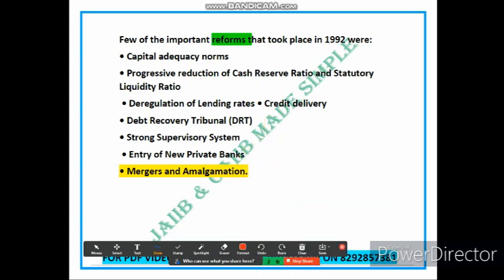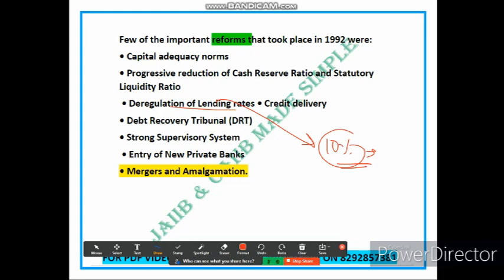The next point is deregulation of lending rates. What does it mean? Previously the banks in India were subjected to interest rate regulation, meaning there was a limit on the rate that they could charge for loans. The reform in 1992 deregulated lending rates, giving banks more freedom to determine interest rates based on market conditions and their own risk requirements. Let's take an example. Before the reform, the government set a maximum lending rate of 10%. Banks were not allowed to charge interest rates above this limit.